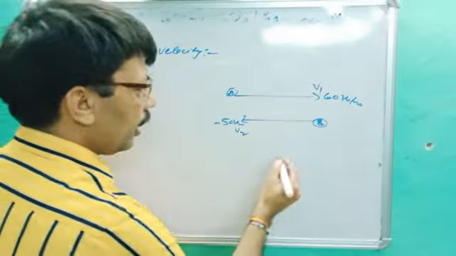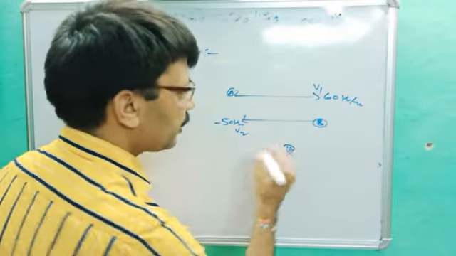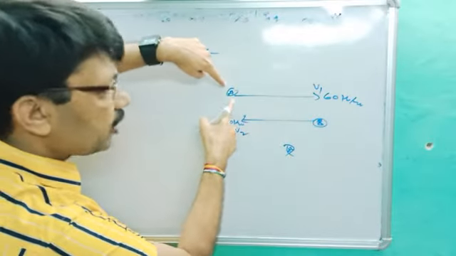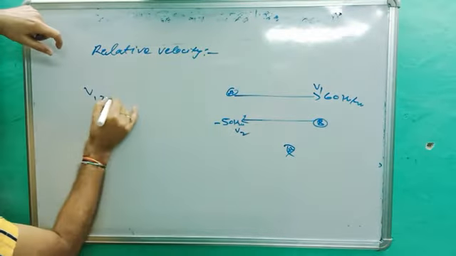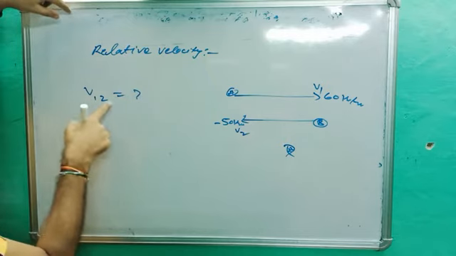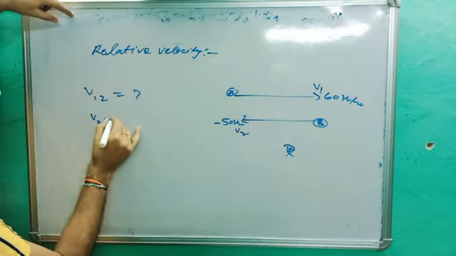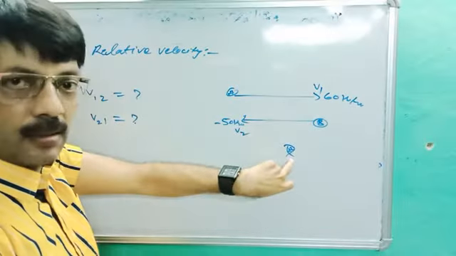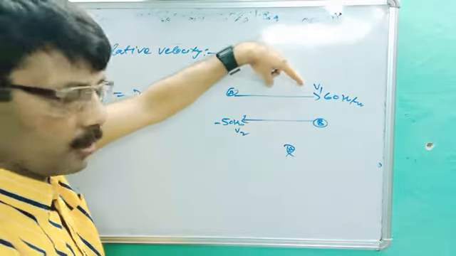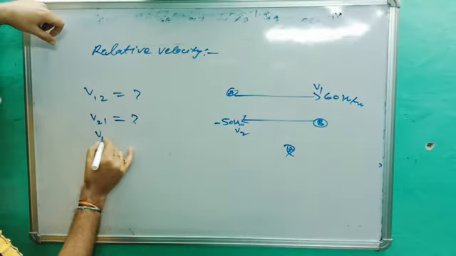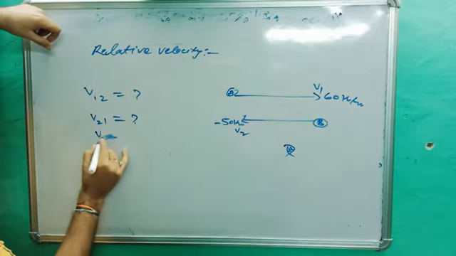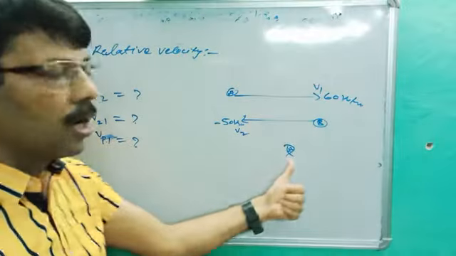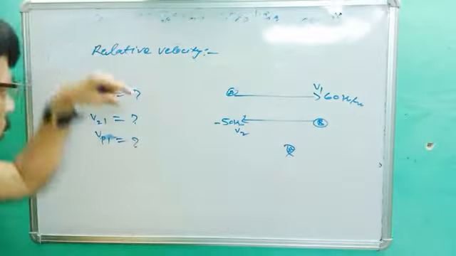Okay. I ask, and a person is standing outside the train. Then I ask, find the relative velocity of first with respect to second, V12. Relative velocity of second with respect to first, V21. And the velocity of the person with respect to 1, VP1. These are the questions I ask. And also the velocity of ground. Okay. So do one by one.